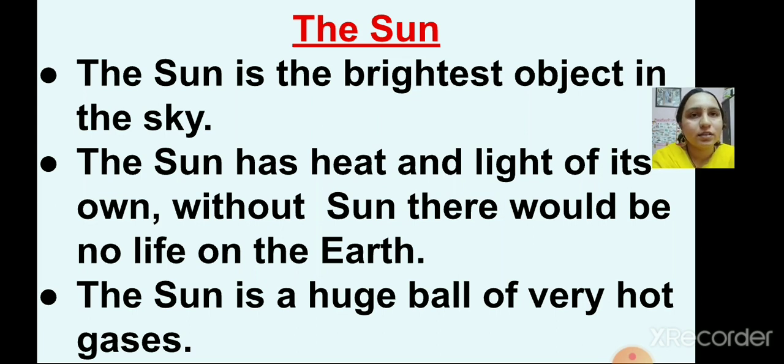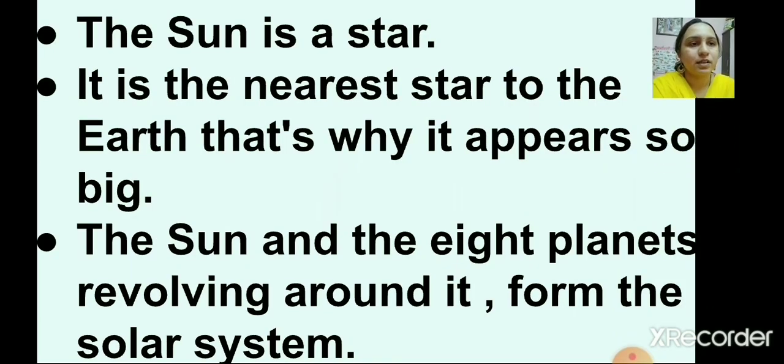So you all know that in the universe you have got many stars of different colors. So children, the sun is the brightest object in the sky. And the sun has heat and light of its own. Without sun, there would be no life on the earth. The sun is a huge ball of very hot gases. Yes. So, the sun is a star.